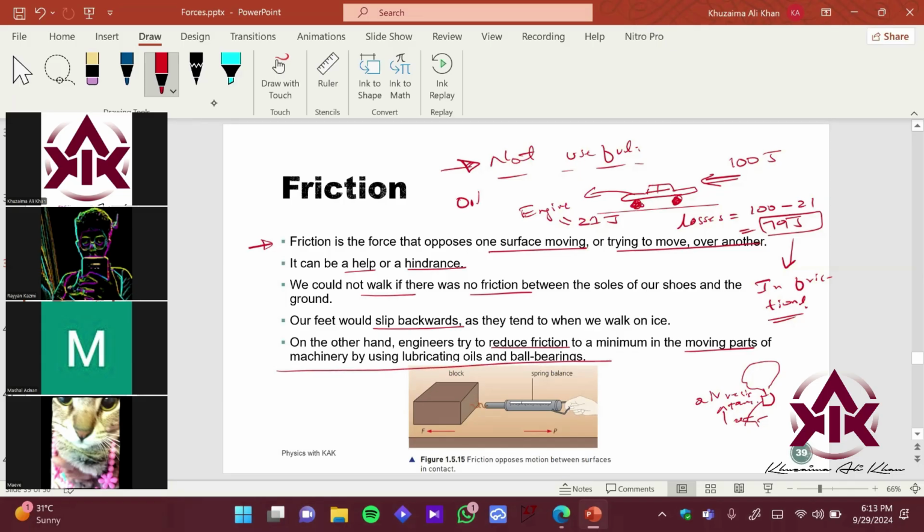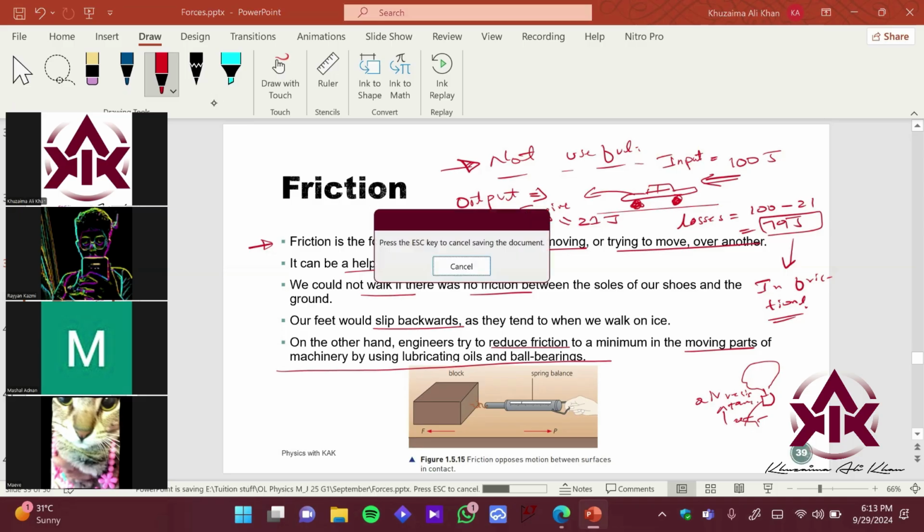So this was the output energy. This was the output of the engine. That was only 21 joules. And this was the energy which we supplied to the car, right? As a form of petrol, or battery in electric vehicles, right? So these are basically the two dimensions of friction. One is useful, one is not useful, right?